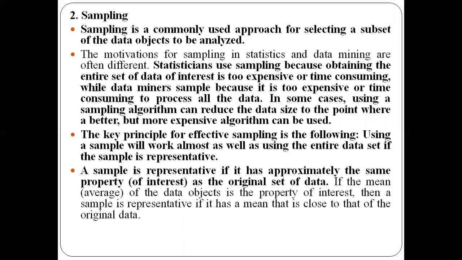So in statistics, if you want to use a large quantity of data, it will be very expensive. You can't get the entire set of data because you need to pay a larger amount, and also a large amount of time will be consumed. So instead, I can choose only a subset of data objects for performing my experiments. Statisticians use sampling in order to obtain a set of objects of interest, because obtaining the entire set will be very expensive or time consuming. So they choose only a subset of it.